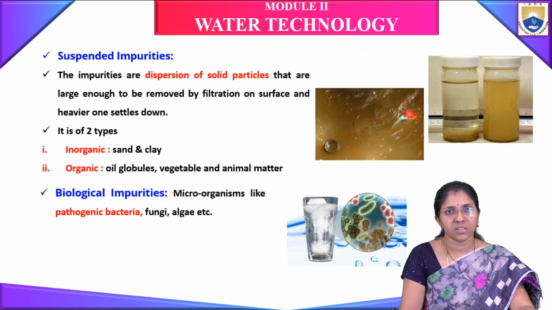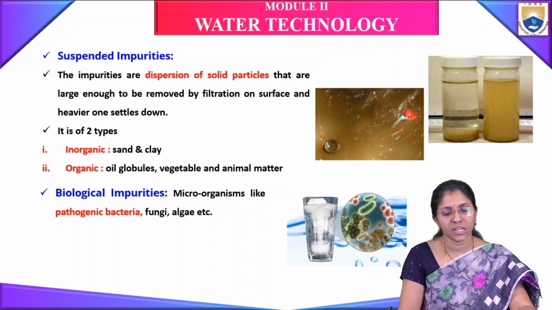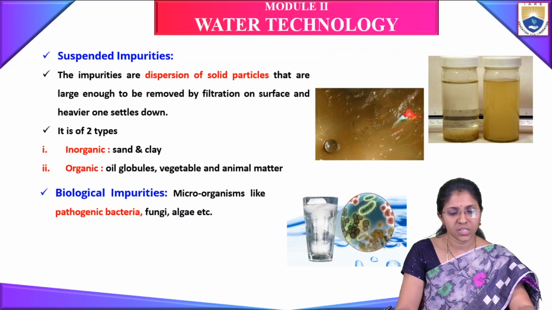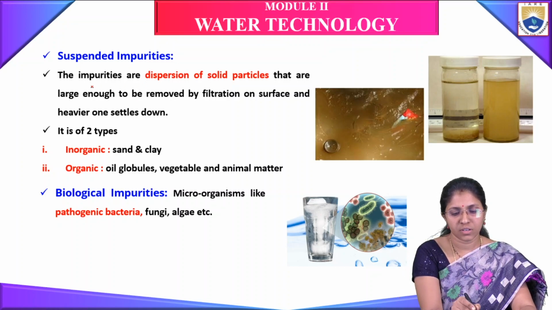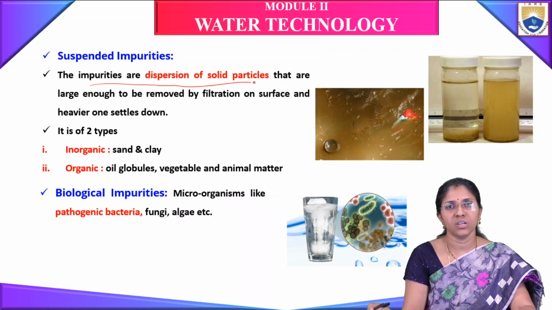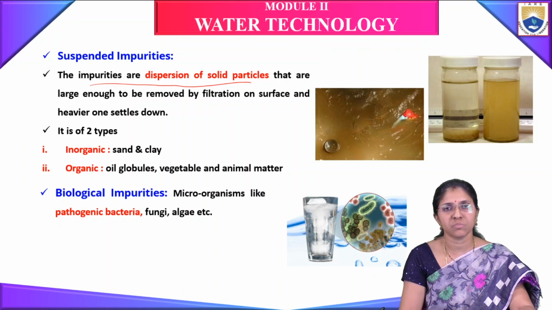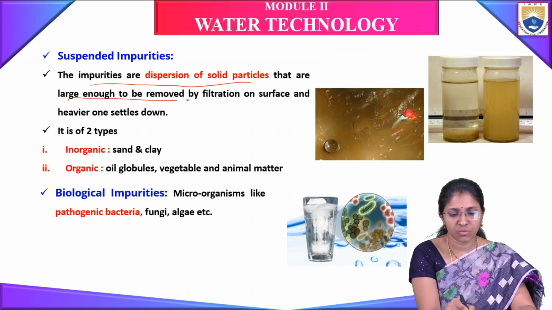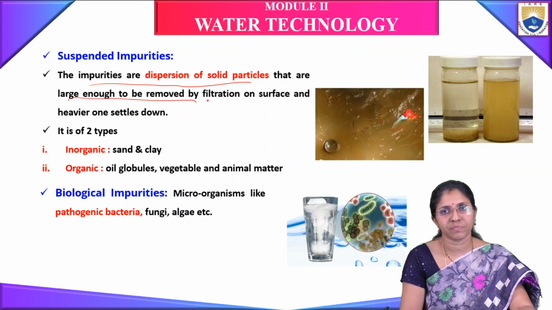The second one is suspended impurities. First one is dissolved impurity, second is suspended impurity, and then biological impurities. Suspended impurities are dispersions of solid particles that are large enough to be removed by filtration.